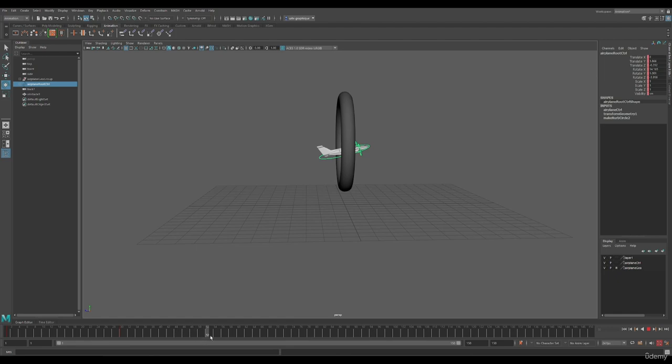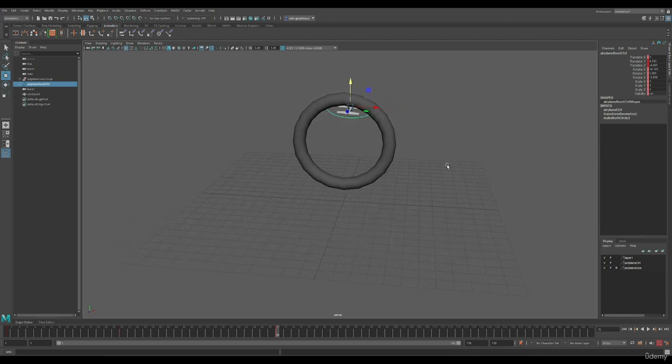Then it's going to take some time for the plane to start rotating back. Here, it's going to reach its highest position, and definitely the most extreme one.